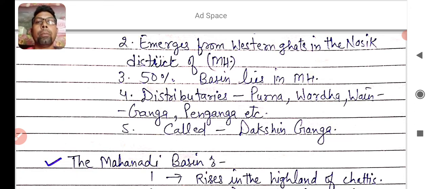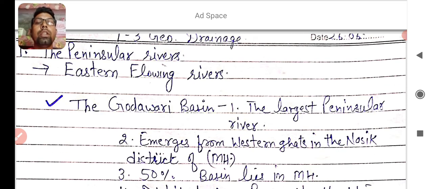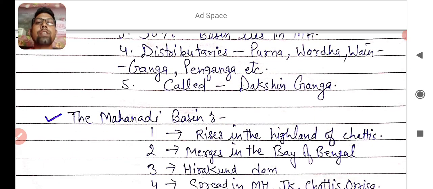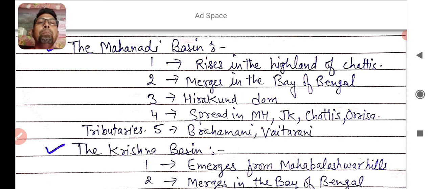I think you got all the points related to the Godavari Basin. And the next is the Mahanadi Basin. The Mahanadi arises in the highlands of Chhattisgarh. It merges in the Bay of Bengal and makes a delta. You learned the meaning of delta in the beginning. And the Hirakud Dam is built on this river, Mahanadi. It is spread in Maharashtra, Jharkhand, Chhattisgarh and Odisha.